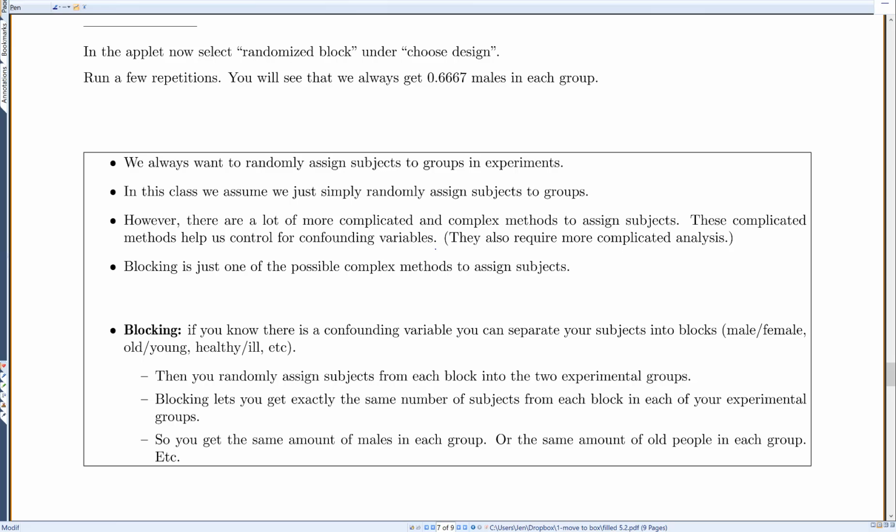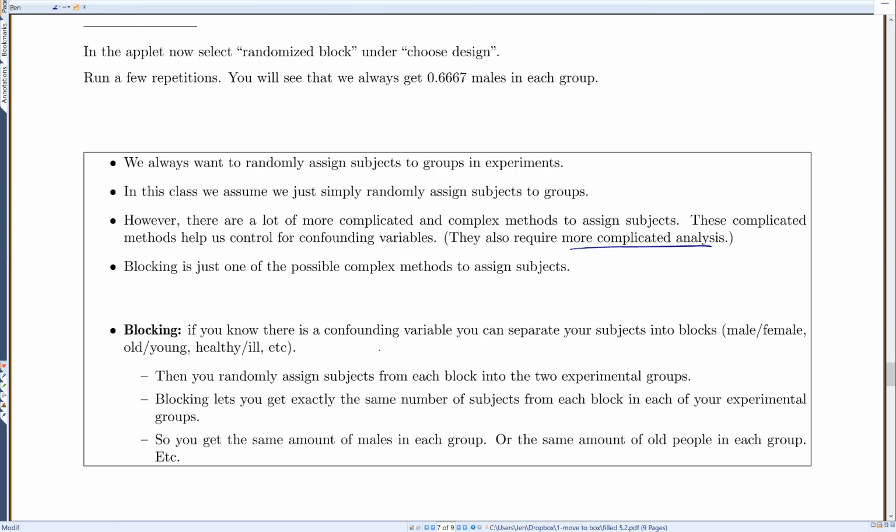So we always want to randomly assign subjects to groups in experiments. In this class, we're going to assume that we're simply randomly assigning subjects to the groups, so we're not doing anything fancy. However, there are a lot of more complex methods to assign subjects. These complicated methods help us control for confounding variables, but they also require more complicated analysis, which we just can't teach you in this class. So blocking is just one of the possible complex methods to assign subjects.